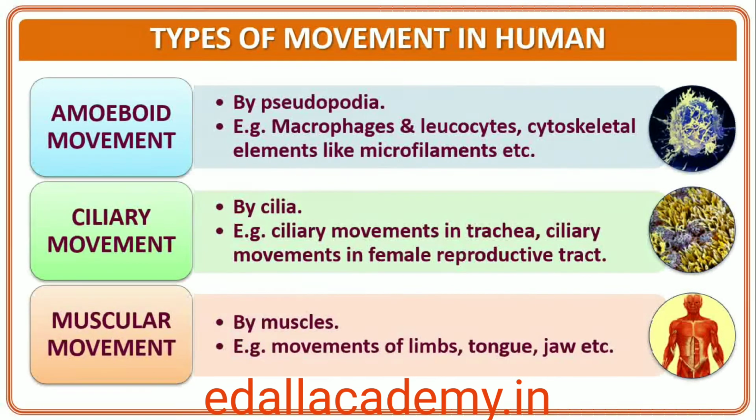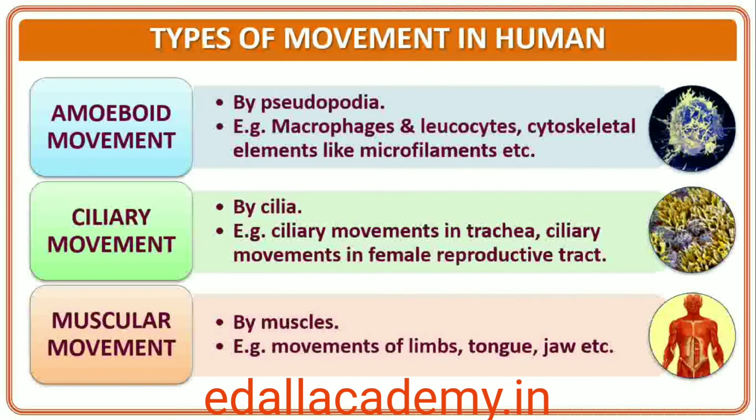Cells of the human body exhibit three main types of movements, namely, amoeboid, ciliary and muscular. Some specialized cells in our body like macrophages and leukocytes in blood exhibit amoeboid movement. It is effected by pseudopodia formed by the streaming of protoplasm, as in amoeba. Cytoskeletal elements like microfilaments are also involved in amoeboid movement.